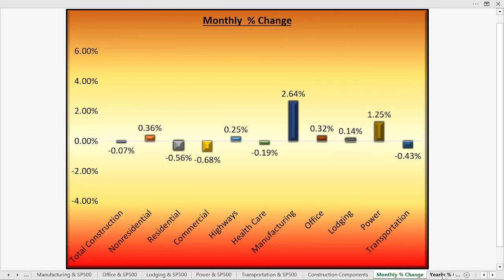Now, here's the monthly percentage change over the past 30 days. Manufacturing construction up 2.64%. Behind that, power construction up 1.25%. On the downside, 0.68% losing on commercial construction. Now remember, commercial's actually been very strong historically, as of late, but it's selling off to some extent. Residential construction down 0.56%.